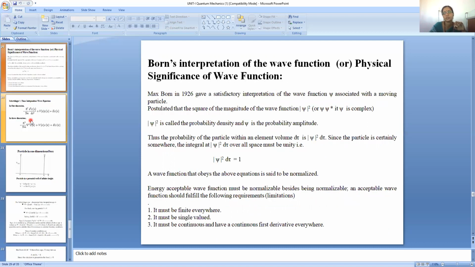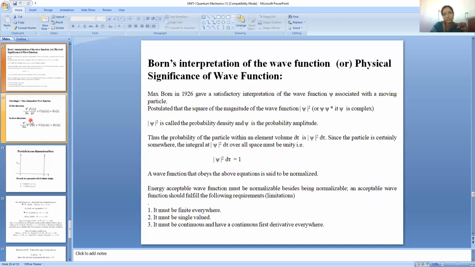Next, Born's interpretation of the wave function, or the physical significance of the wave function. Max Born in 1926 gave a satisfactory interpretation of the wave function psi associated with a moving particle. He postulated that the square of the magnitude of the wave function represents the probability density, and psi is the probability amplitude. Thus, the probability of finding the particle within an element of volume d tau will be psi square d tau. Since the particle is certainly somewhere, the total probability will be 1. A wave function that obeys this equation is said to be normalized.